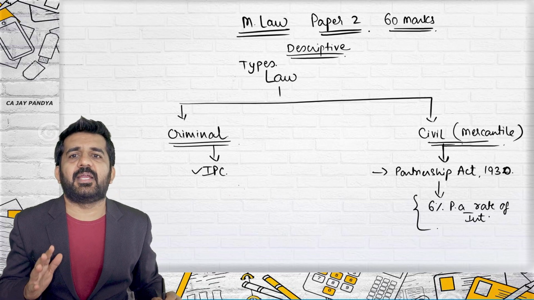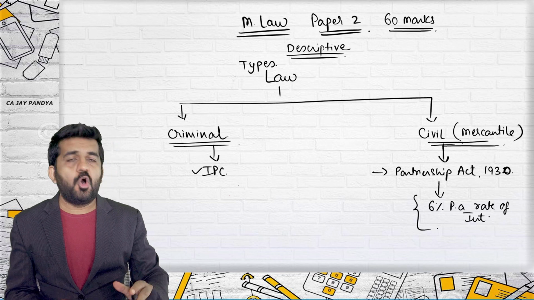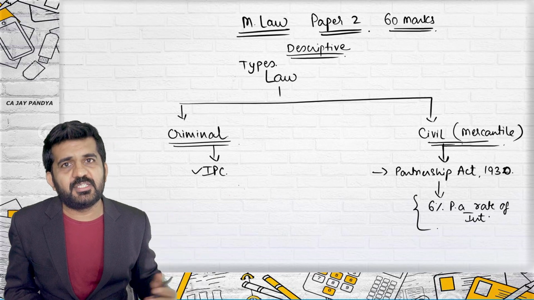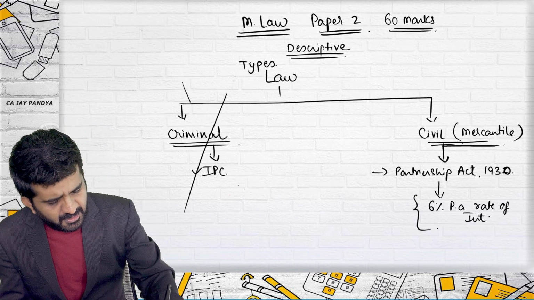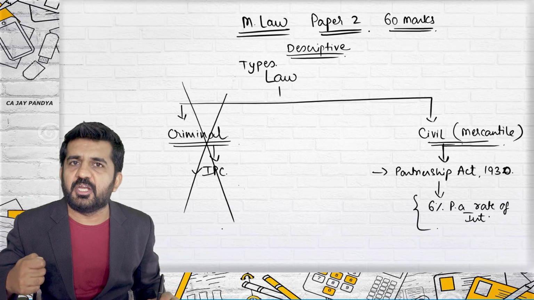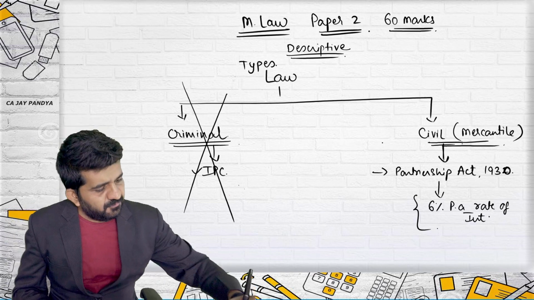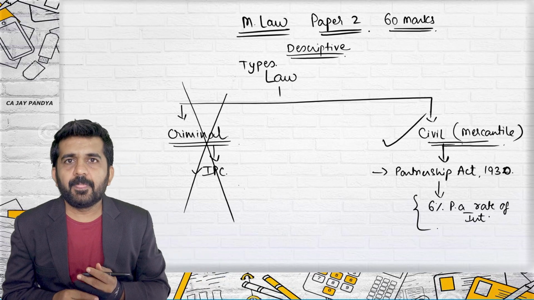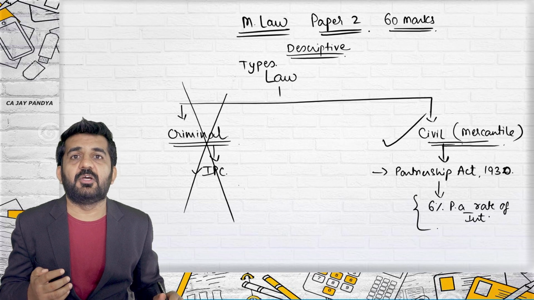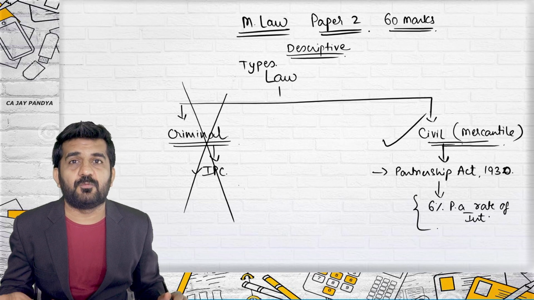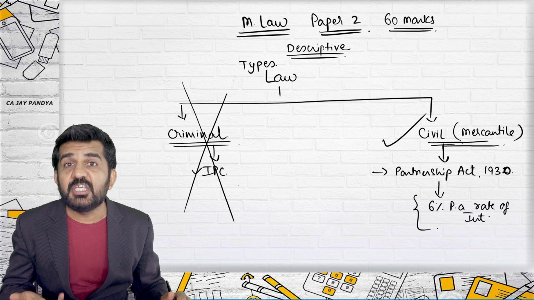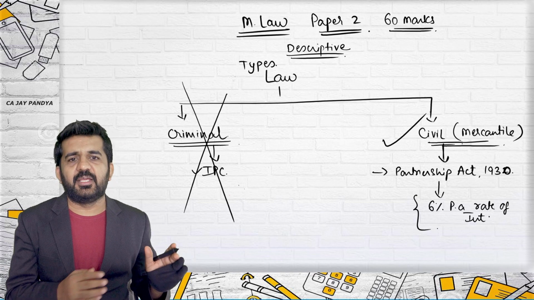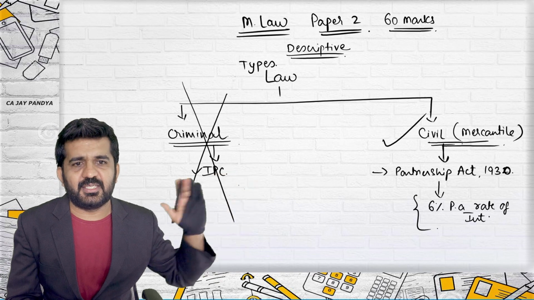But what we'll be understanding today is a full-fledged picture of what is law, how the law is divided, and which all laws we are going to learn in CA Foundation. This criminal law is not part of foundation, nor intermediate, nor final. We will be learning only mercantile law: Indian Contract Act, Indian Partnership Act, Sale of Goods Act, Limited Liability Partnership Act, Companies Act, Income Tax Act, GST Act. These you will be learning in foundation, intermediate, as well as CA final.